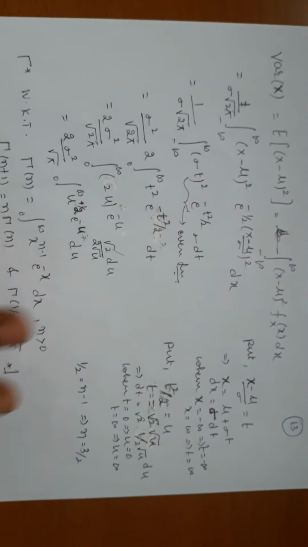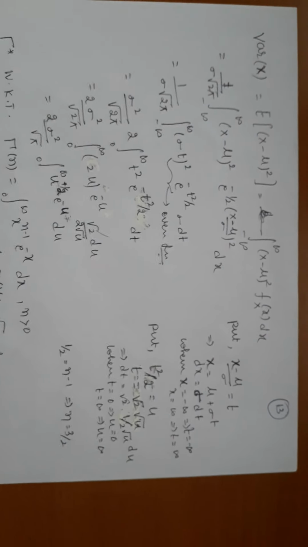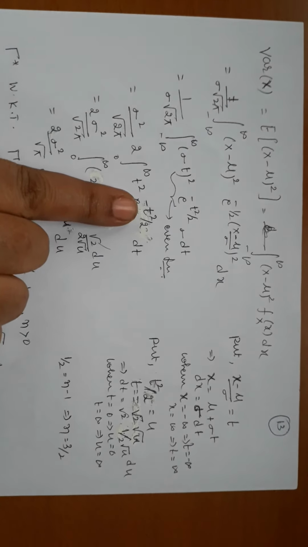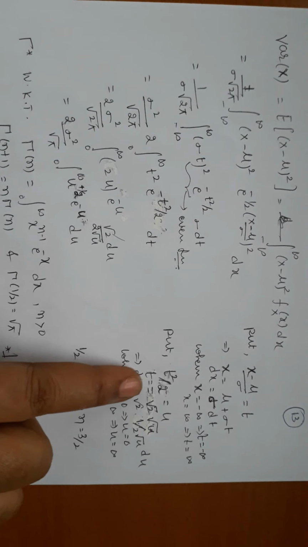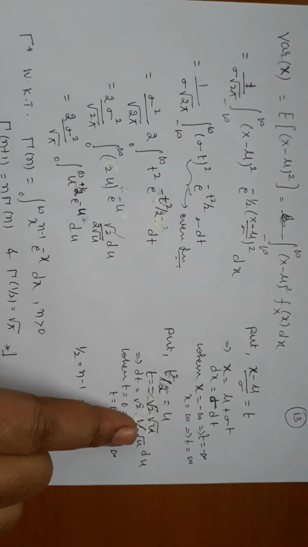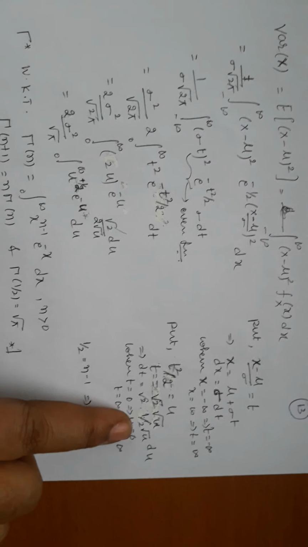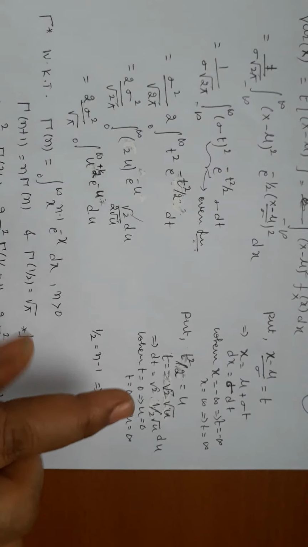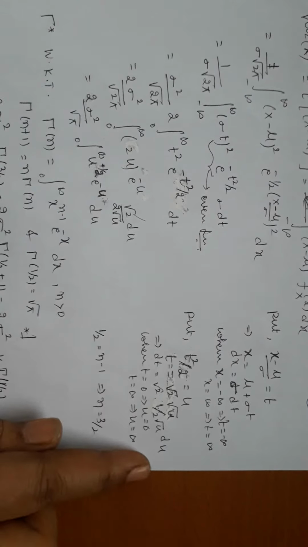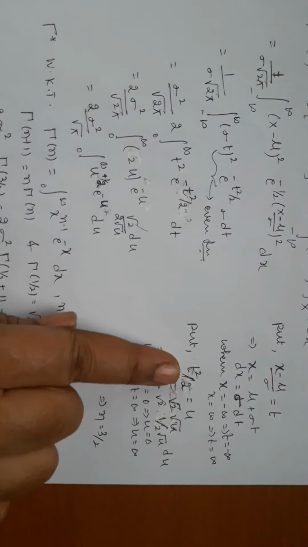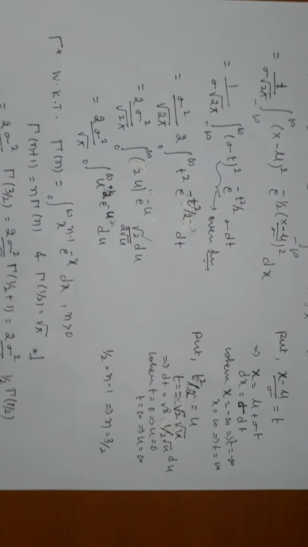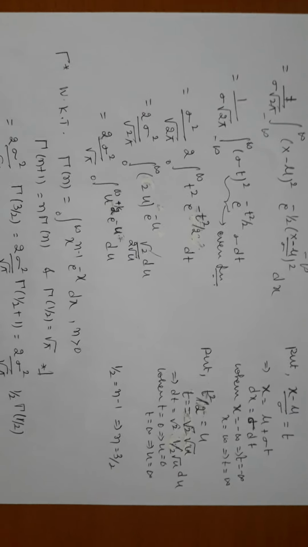What substitution are we going to use here? I want to convert this to linear. Therefore, let t square by 2 equal u. Then t is root 2 into root u. Then you find dt: root 2 into the derivative of root u, which is 1 by 2 root u, into du. The limits: when t is 0, u is also 0; when t is infinity, u is also infinity. Therefore, I have to substitute these values here.